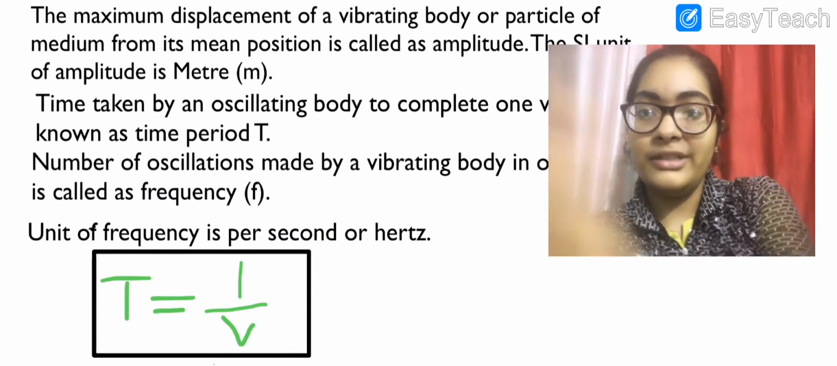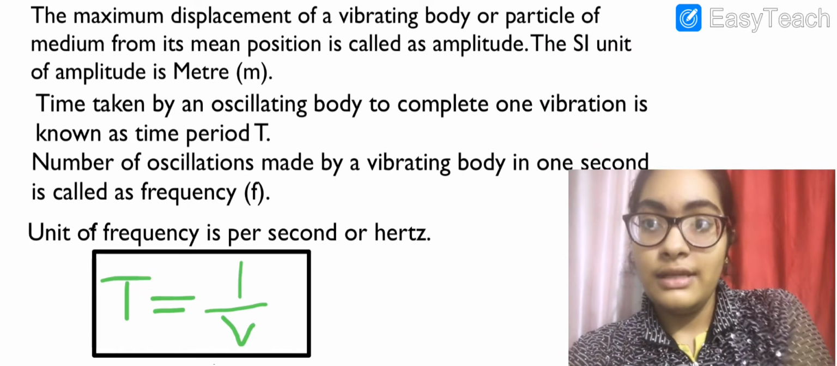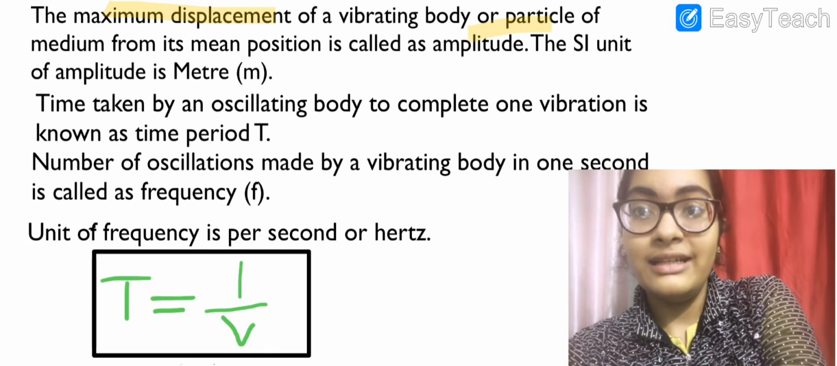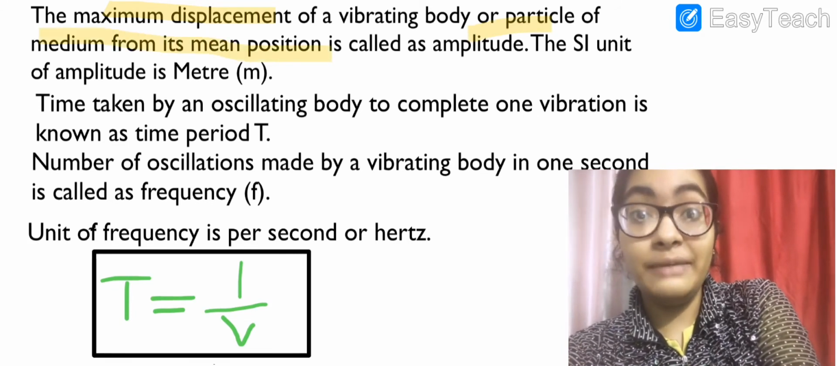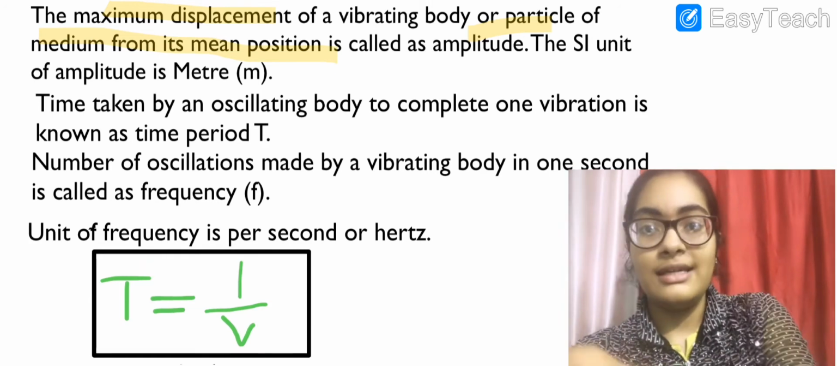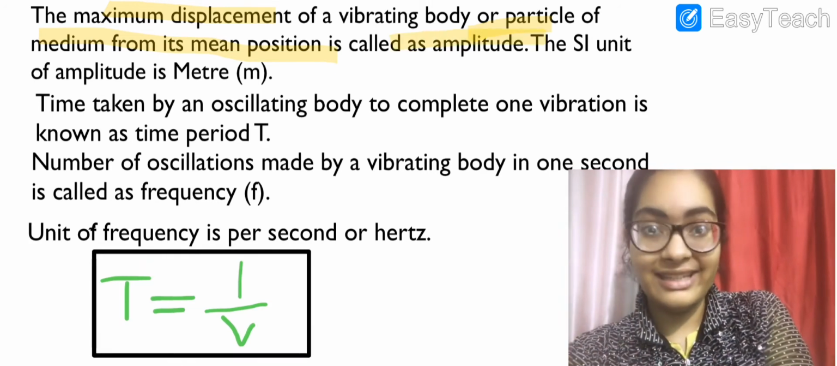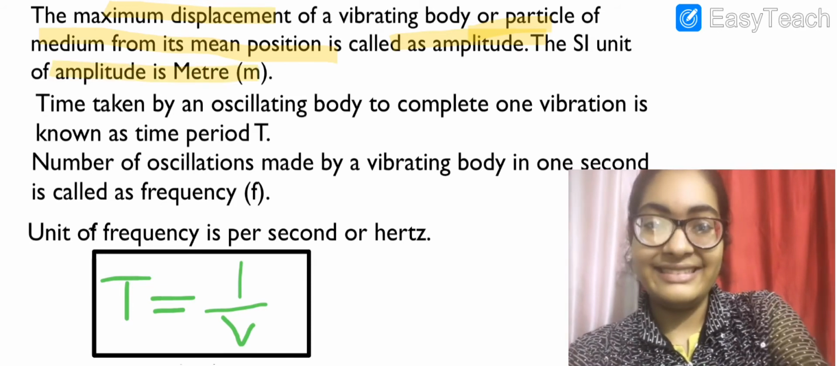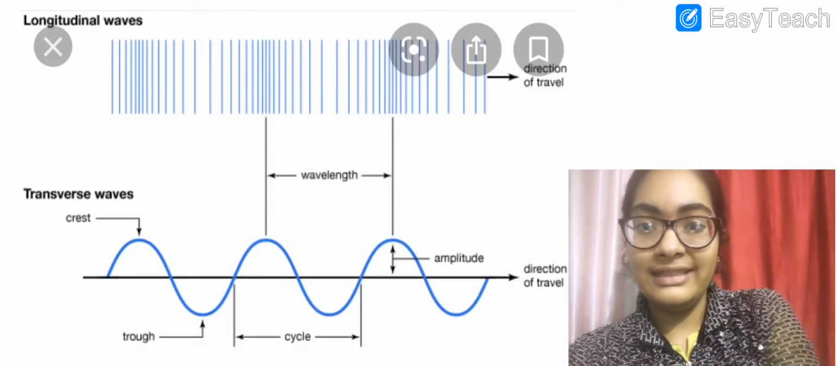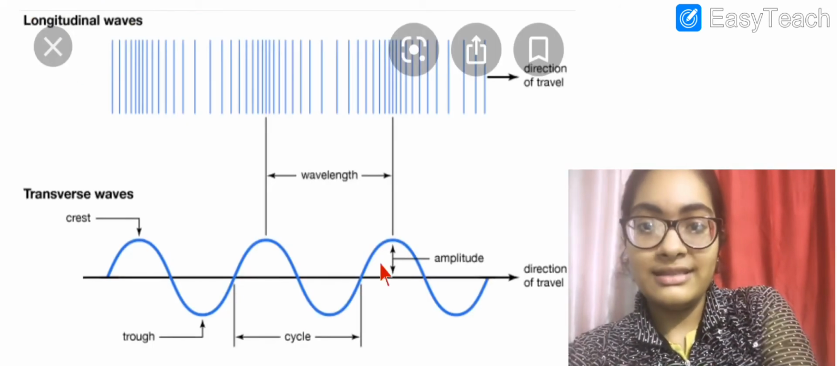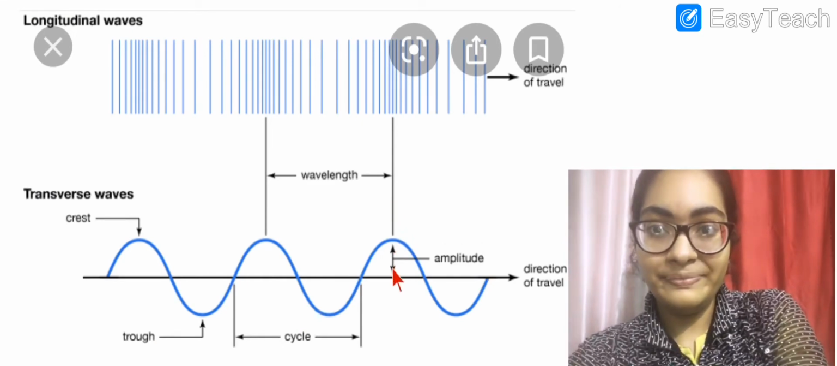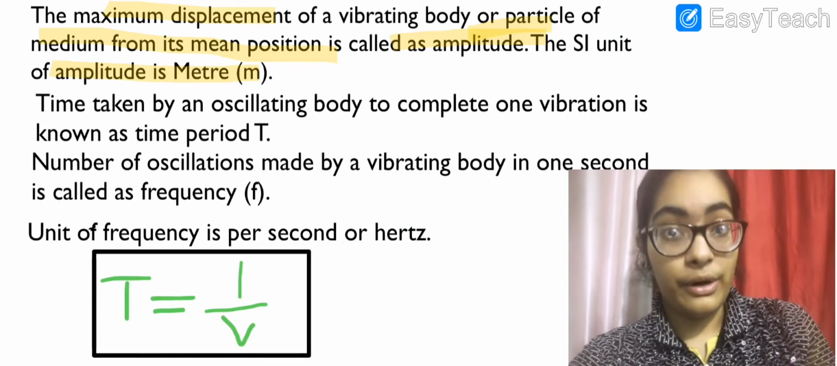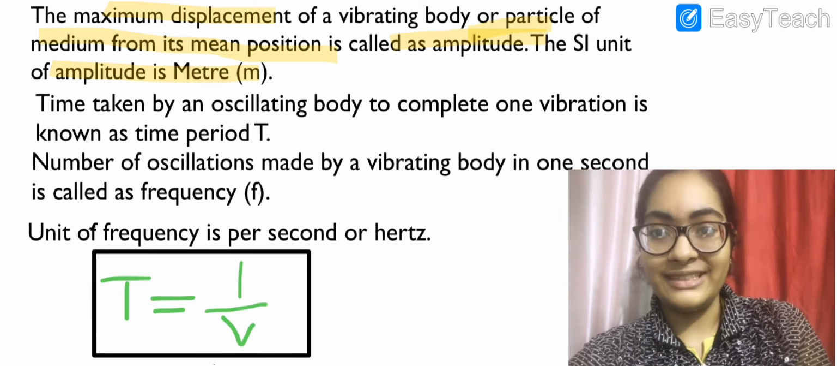See this very important slide again. So the maximum displacement of a vibrating body or a particle of the medium from its mean position, that is its original position, is called amplitude, that you have already seen in the previous slide. The SI unit of amplitude is meters. Look at it once again. See, the amplitude is marked. See? The red arrow? The amplitude is marked. This is the maximum displacement of a body or a particle from its mean position.